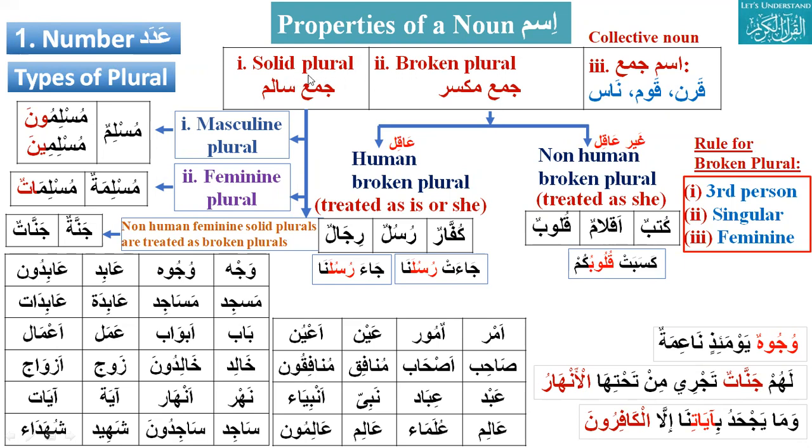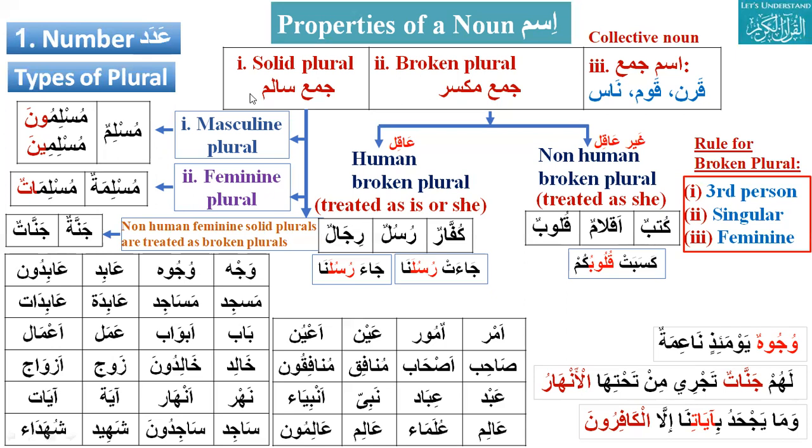Can you please differentiate between solid plural and broken plural? Solid plural follows the same normal pattern, like Muslimun, Kafirun, Nasirun.